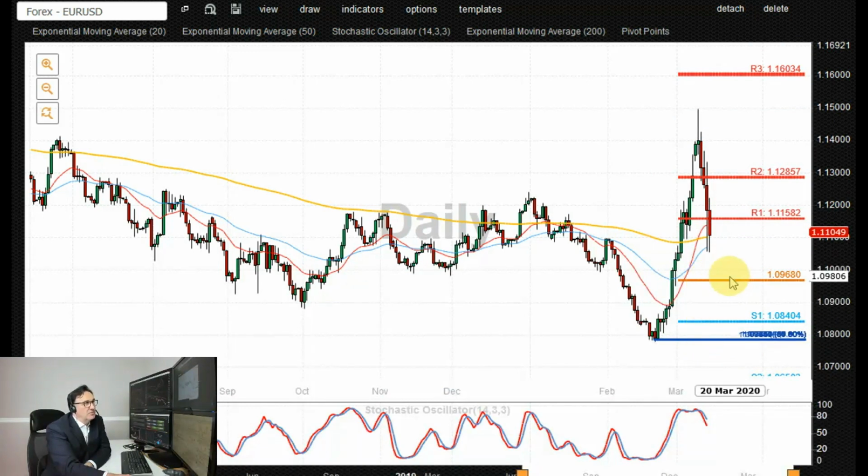Confirmed loss of that level would open the way for a deeper corrective move lower towards 1.09, 1.0840, possibly even 1.08. Alternatively, if the 61.8 fib retracement holds, and this is also our 50-period moving average on the daily, and support holds and we see an oversold bounce back, any upside move is initially capped by 1.1160, above that 1.12, a cluster of these previous highs. A breakout above 1.12 could open the way for a spike higher towards 1.1285, 1.13.